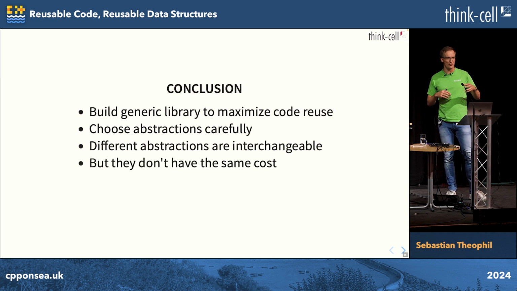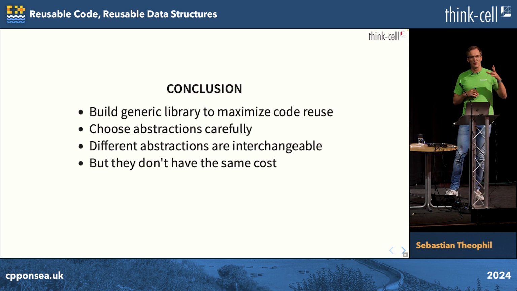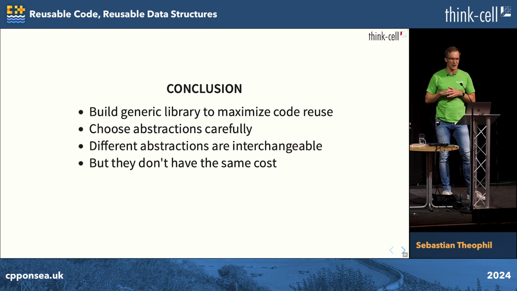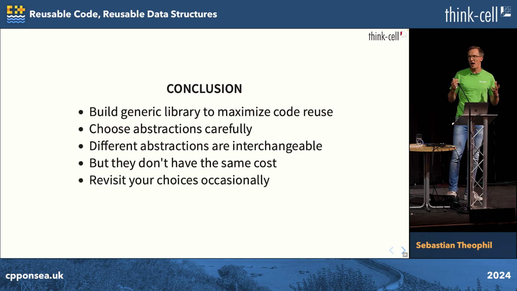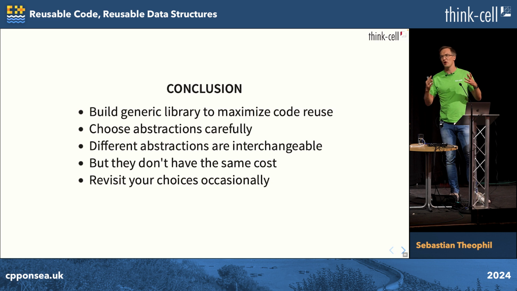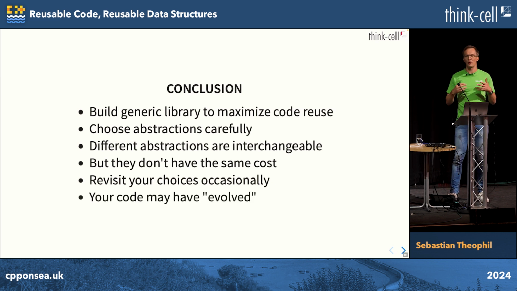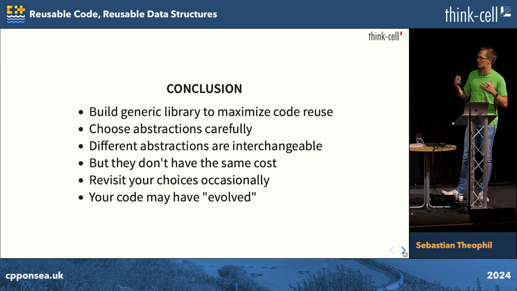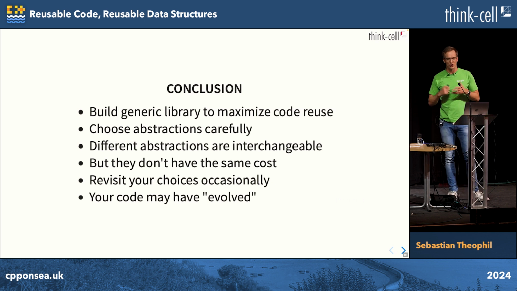We can often exchange runtime polymorphism for visitors, variants for runtime polymorphism, etc. But only one of them will be the most elegant one, typically. And we have to revisit past choices that we have made, because very often our code has evolved a little bit. And what was originally a good decision turns out now to be the wrong one, and we should have refactored something a long time ago.